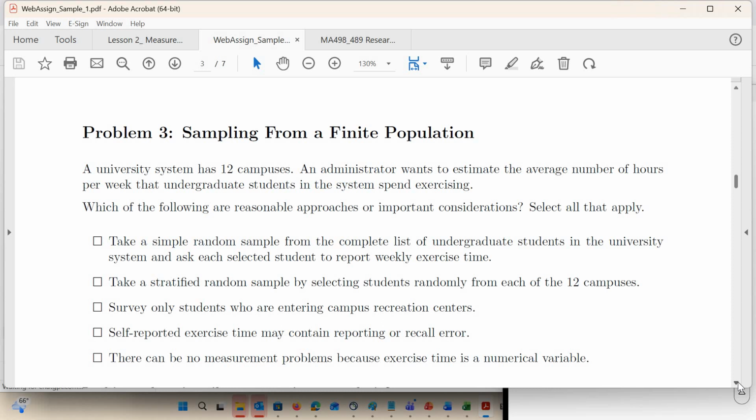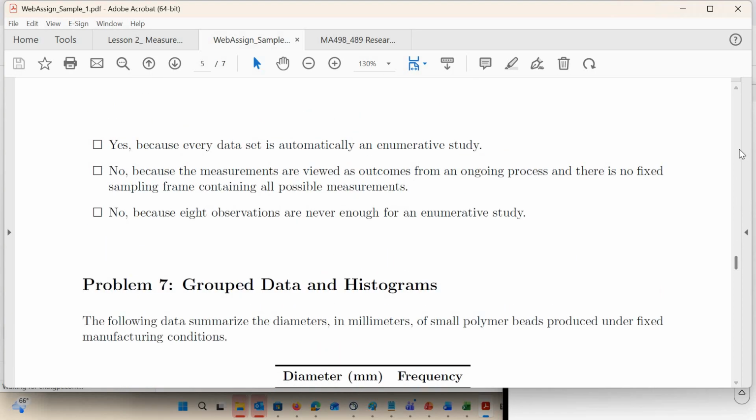What if they just ask people if they exercised? Well, there's a couple problems with that. People will report either what they want you to know or what they themselves believe. So my mother-in-law believes that she works out very hard, and I believe that I don't work out hard enough. And those are kind of biased in both directions. And the last one's complete baloney. There's no measurement problem because exercise time is a numerical variable that has nothing to do with anything. So the first two are the correct ways to get a sample.